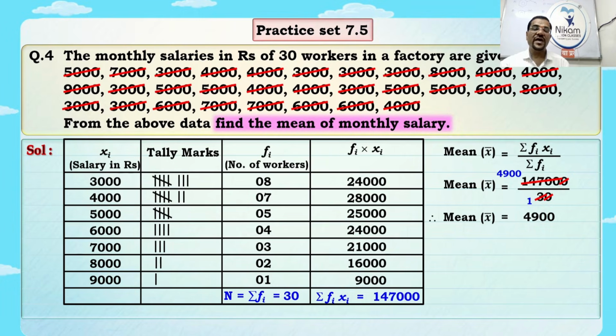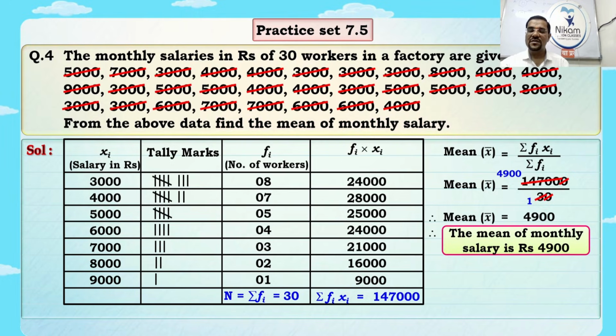Again, find the mean of monthly salary. So what will be your answer? The mean of monthly salary is what? 4,900. Is it simple? Very good. Yes, it's very simple.